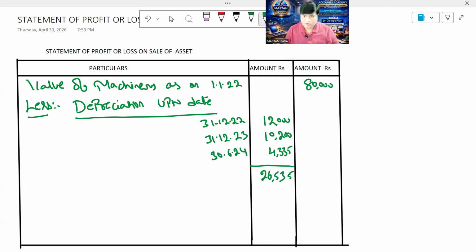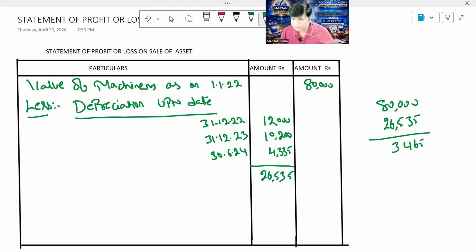So what you are supposed to do: calculate in rough work, ma. 80,000 minus 26,535. Calculate in a rough way. So 535 means how much will you get here? You'll get 465 rupees. 9 minus 6, 3. 7 minus 2, 5. 53,465.